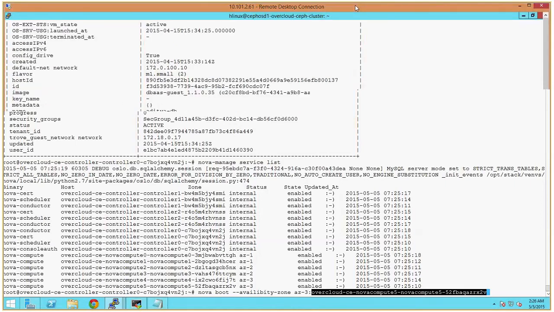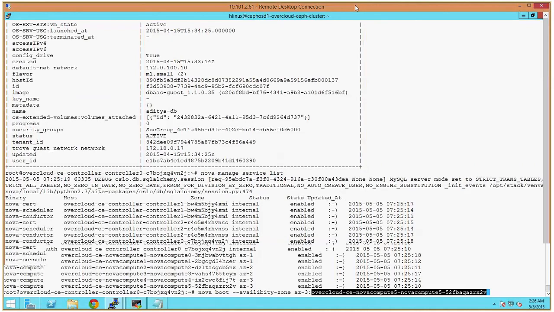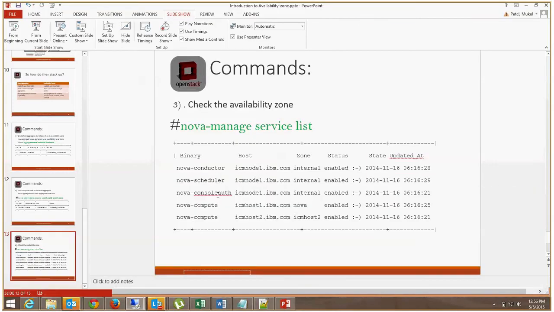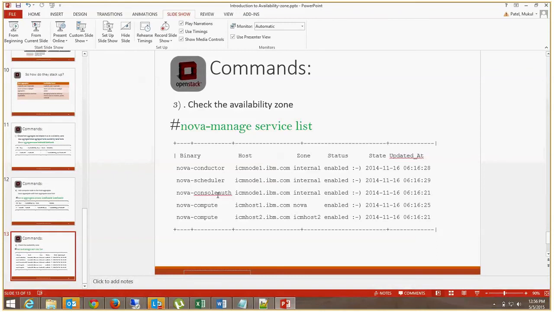So this is about host aggregate and availability zone. Any questions?